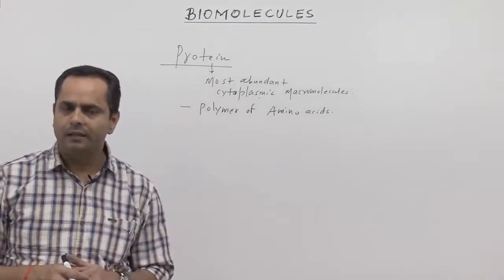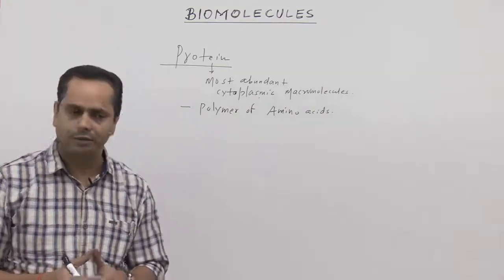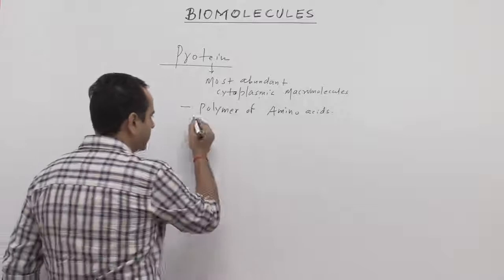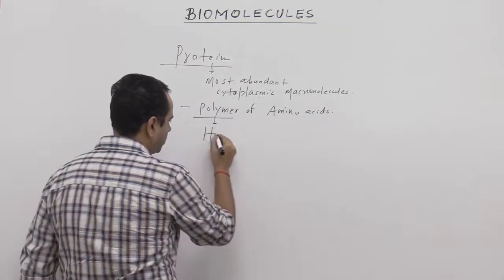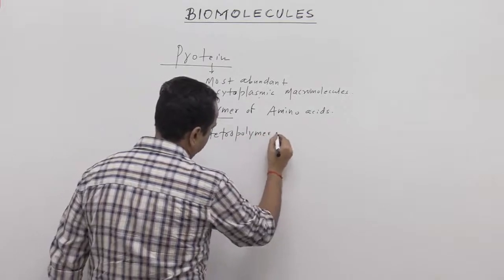So basically proteins are always a kind of heteropolymer of amino acids.